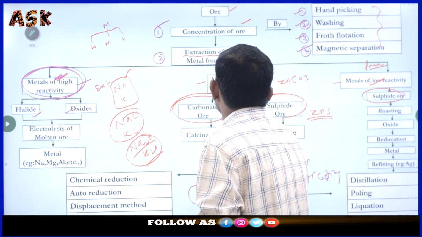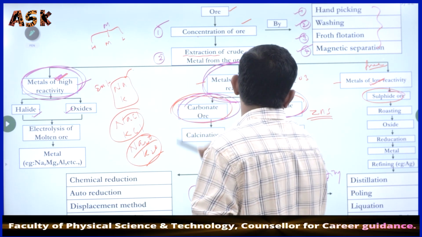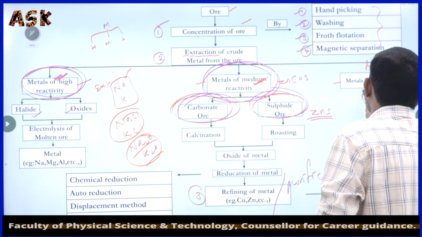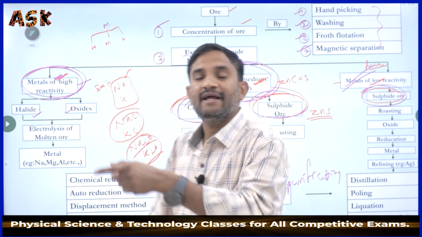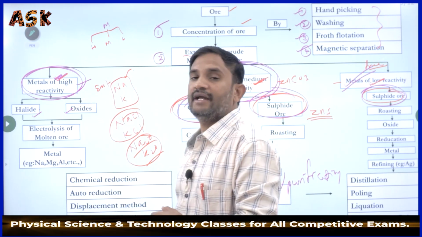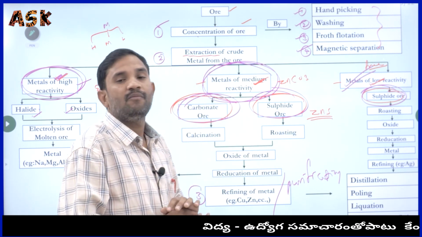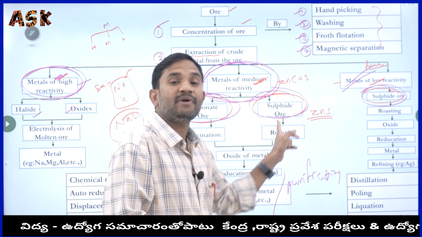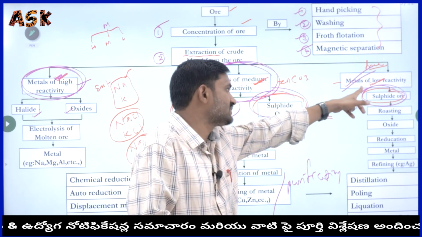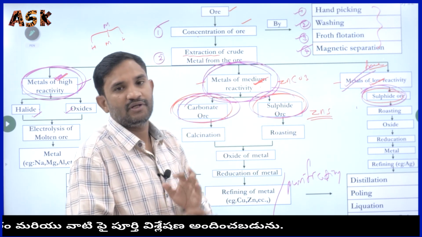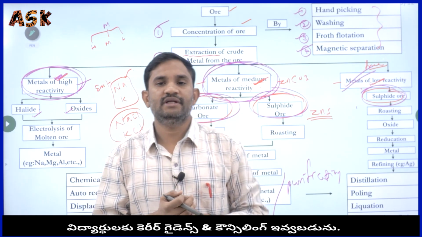And carbonates and sulfides are present towards the medium reactivity. And sulfides are also present towards the low reactivity and moderate reactivity. Halides and oxides are only towards the high reactivity. Carbonates and sulfides are present towards the moderate reactivity, but sulfides are also present towards low reactivity. Okay, we got the various compounds on the basis of the reactivity order.